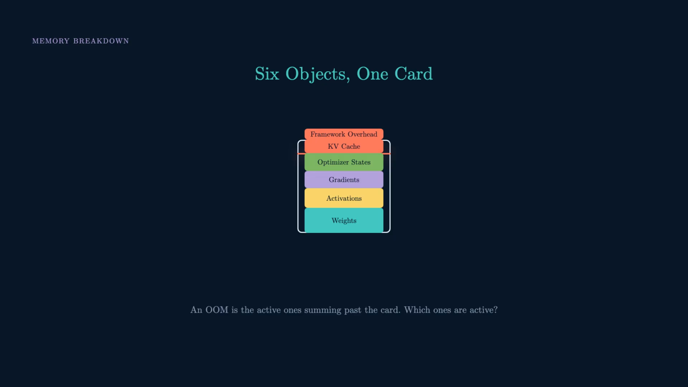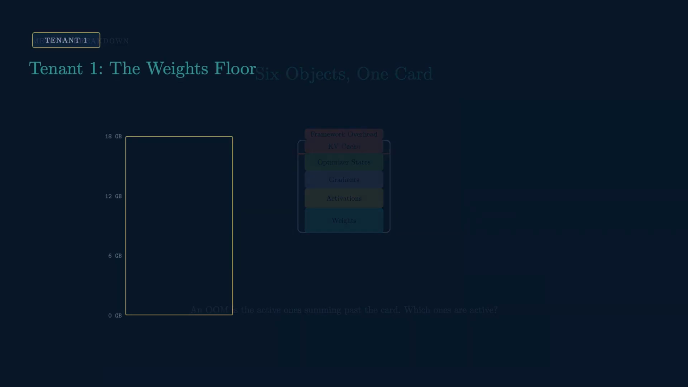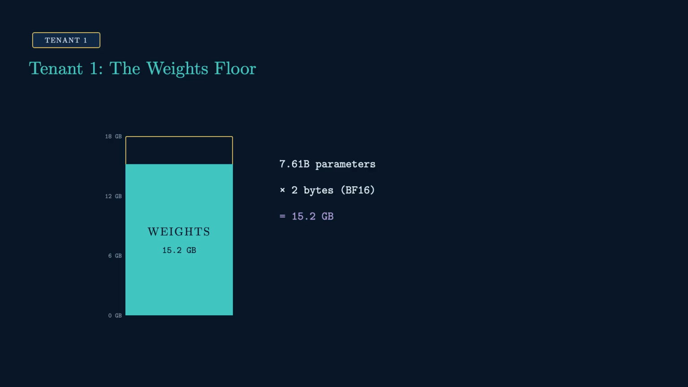That's the whole mechanism. Which means the first question is never why did it crash, it's which of these 6 are actually active right now. Tenant 1. Model weights. The unavoidable baseline. All 7.61 billion learned parameters have to be loaded into VRAM before the model can do anything at all. In BF16, that's 2 bytes per number, 7.61 billion times 2 gives you 15.2 gigabytes. Fixed. Doesn't budge. This is the floor for every single operation, training or inference.